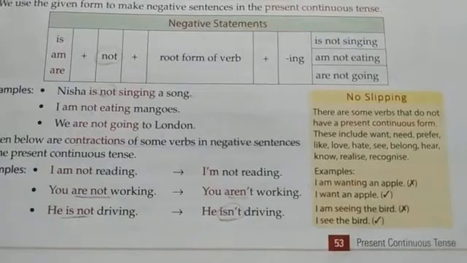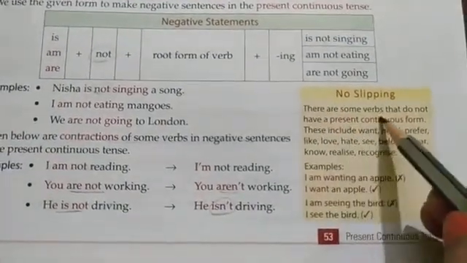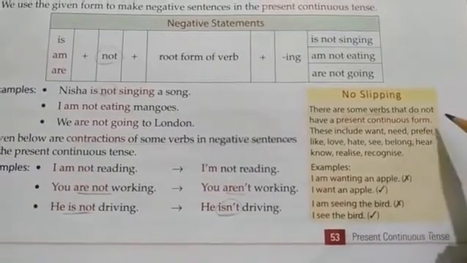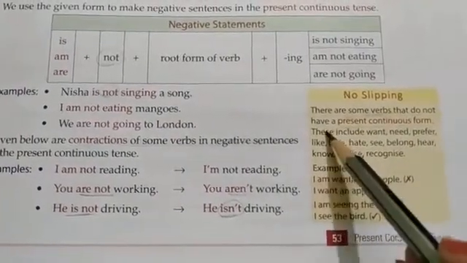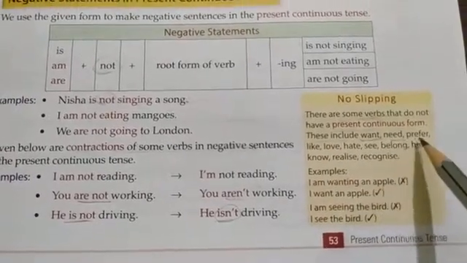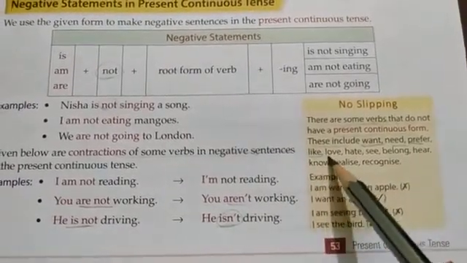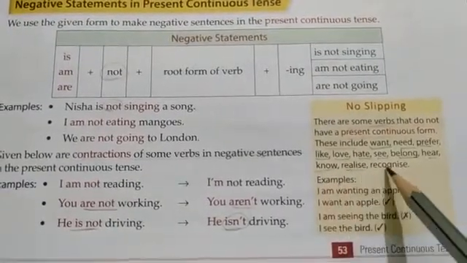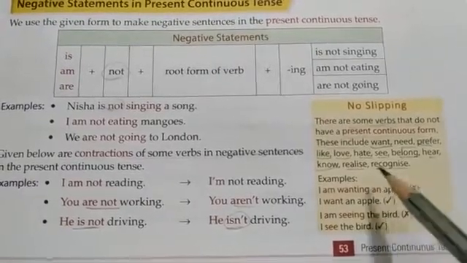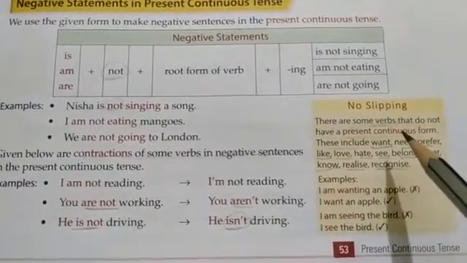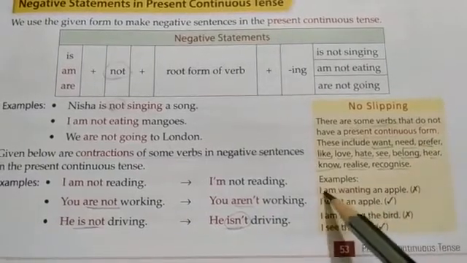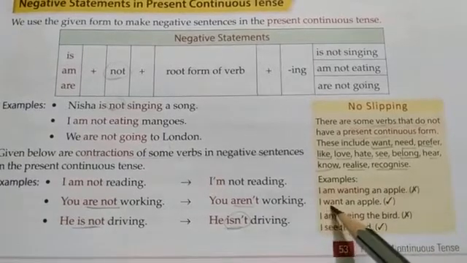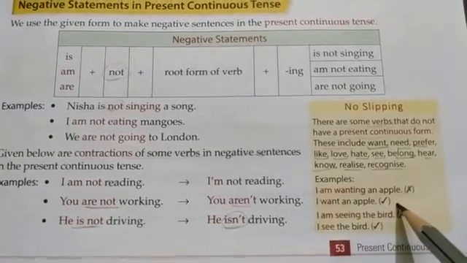Now there are some verbs that do not have any present continuous form. For example, these include want, need, prefer, like, love, hate, see, belong, hear, know, realize and recognize. For example, "I am wanting an apple" is a wrong statement. "I want an apple" is the correct statement.